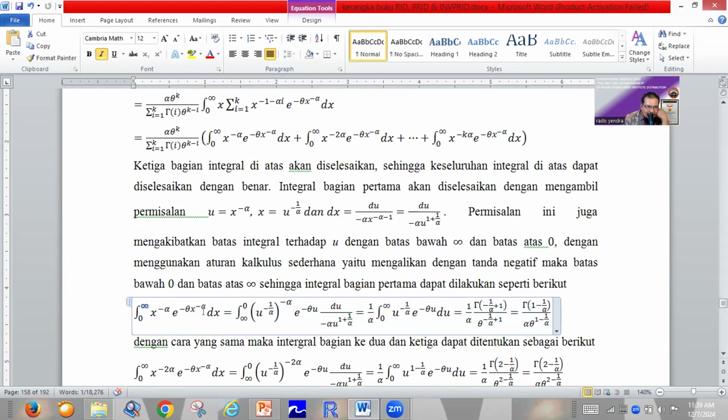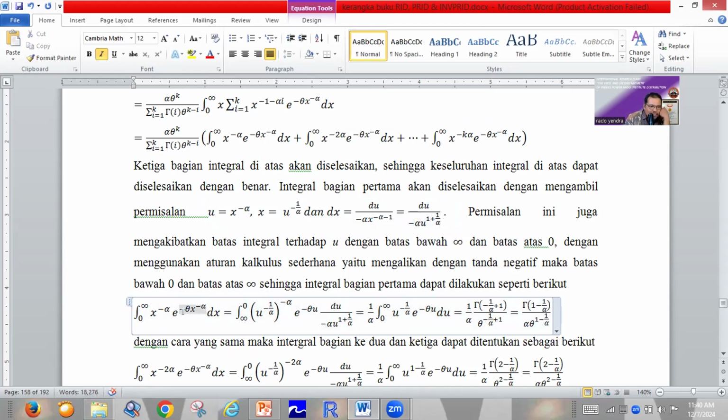But if we change the operator to du, we use u equal to x power minus alpha, and of course x equals u power minus 1 divided by alpha, and dx equals du divided by minus alpha, u power 1 plus 1 divided by alpha.